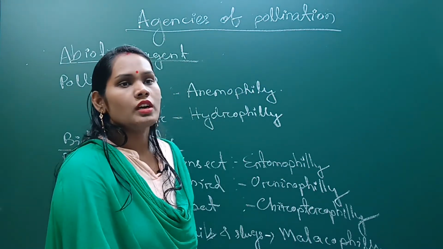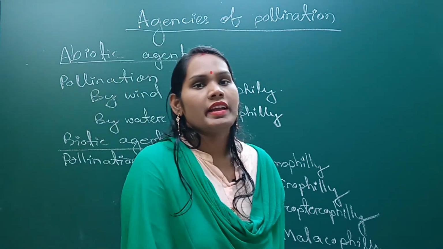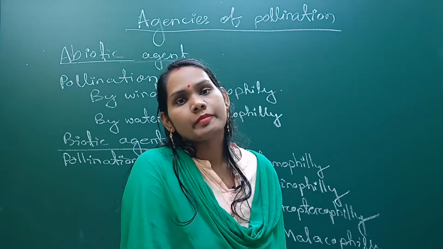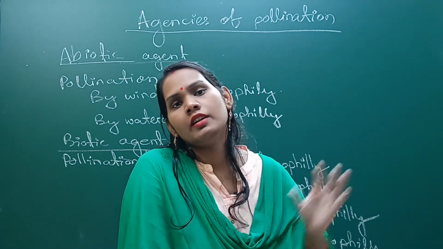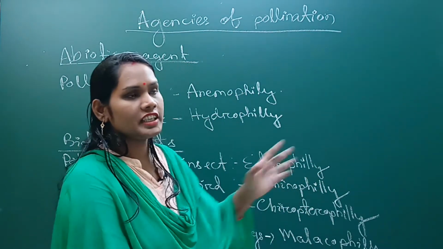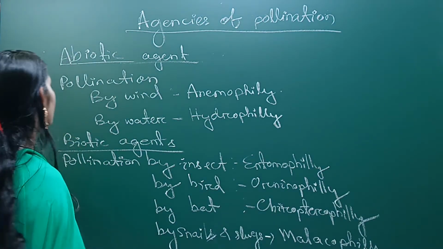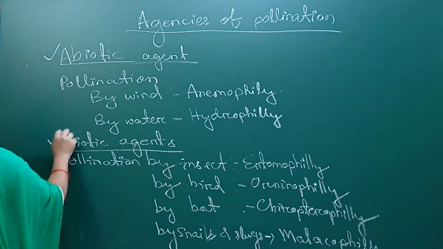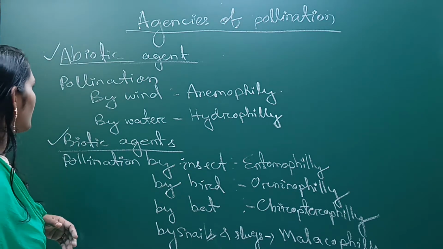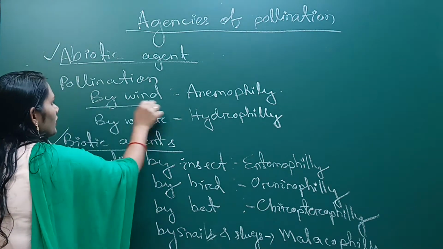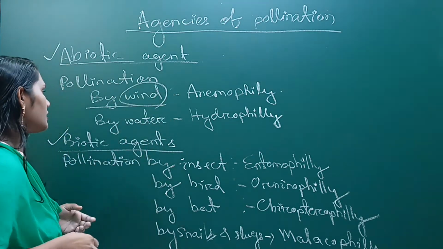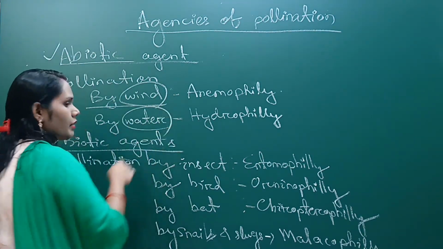As we know, cross pollination involves some agents to transfer pollen grain from one flower to another flower of a different mother plant. There are two types of agents: one is abiotic agents and another is biotic agents. Among abiotic agents, there is pollination by wind. Wind may be an abiotic agent and water may be an abiotic agent.